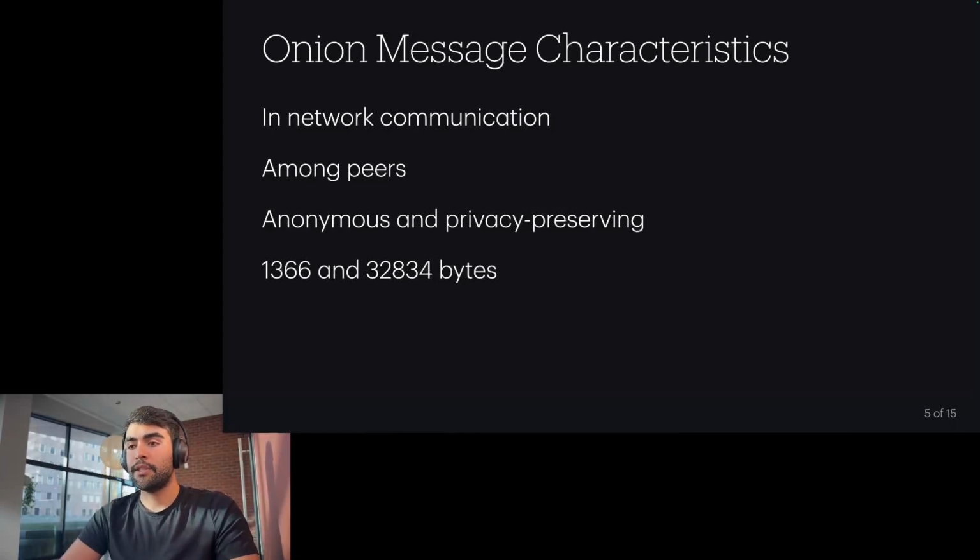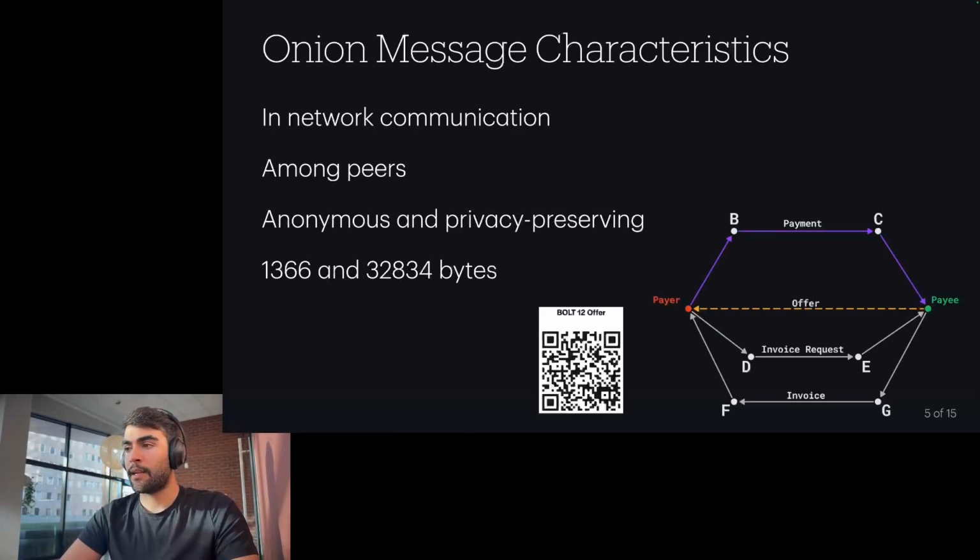So the payment procedure using onion messages and Bolt 12 offers is that the payee only has to communicate an offer to the payer before payment execution, through an off-network way of communication like QR codes or NFC, which contains much less information than an invoice. It basically just contains the information for the payer to be able to reach the payee with onion messages inside the network.